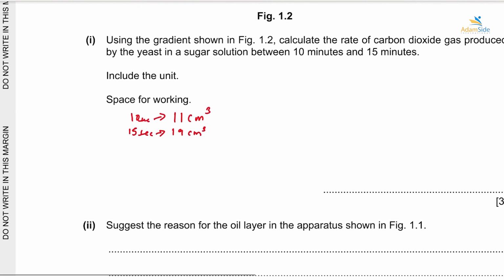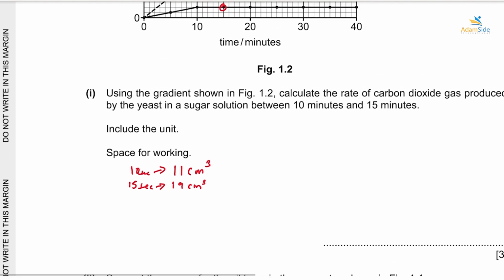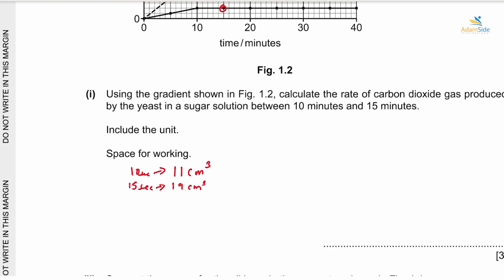The rate. Now, to get the rate, we will take the volume obtained at 15 minutes and we subtract the volume obtained at what? At 10 minutes. All right, so it will be 19 centimeter cubed minus 11 centimeter cubed. When we subtract this, we'll get 8. So the difference that we get from the time at 10 minutes and the time at 15 minutes will be 8.